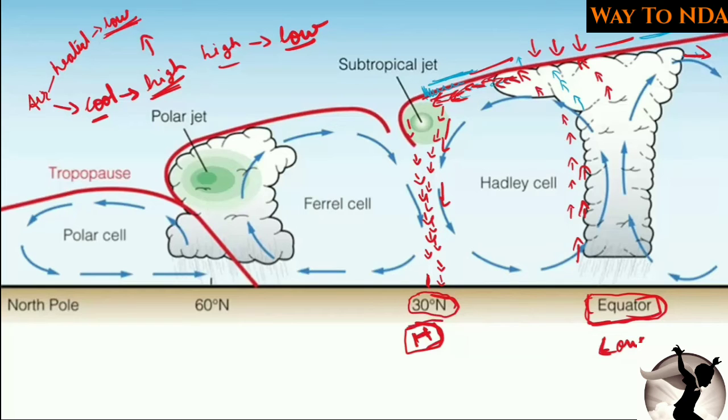When the high pressure is created here, the low pressure is created here. We know that the air blows from high pressure to low pressure, so again the wind will start to move from high pressure to low pressure. These are the winds which blow from the 30-degree north towards the equator, and we generally call them the northeast trade winds.